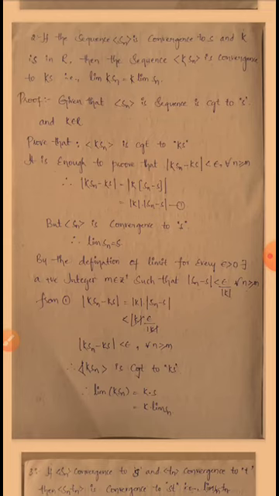K into Sn is a sequence which converges to Ks. Therefore, limit K into Sn is equal to K into S. So we have to write in place of S, limit Sn. So K into limit Sn. Okay, this is another theorem on limit of a sequence. Limits. Okay.